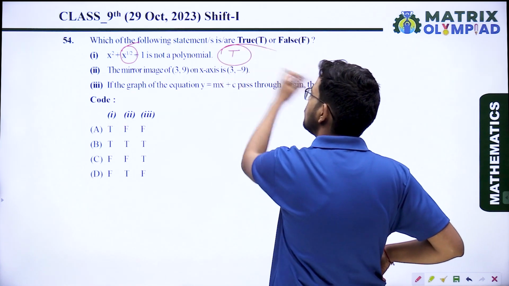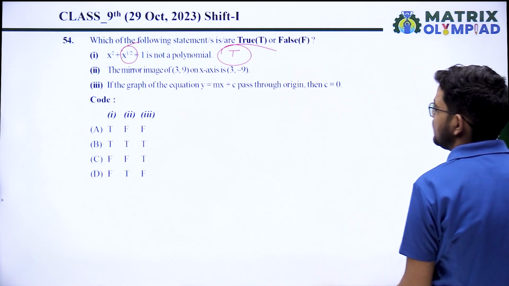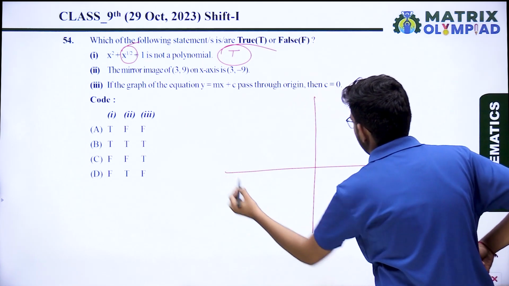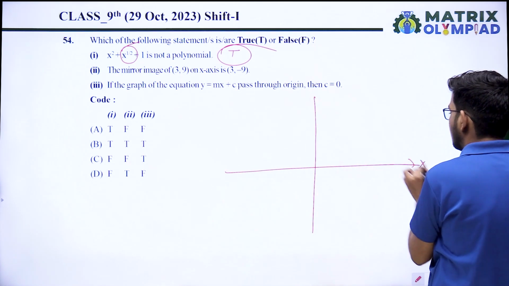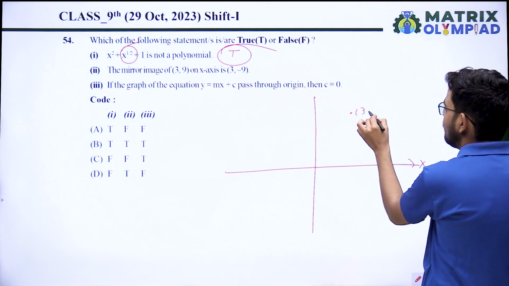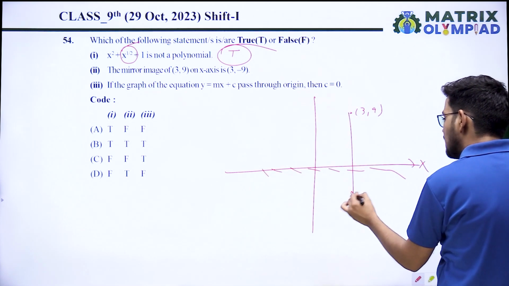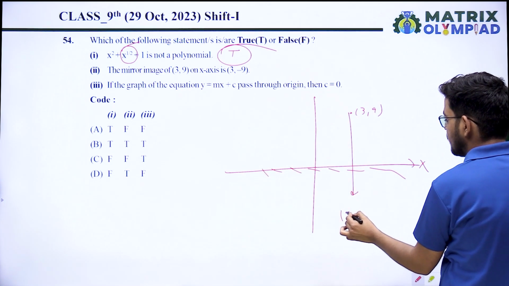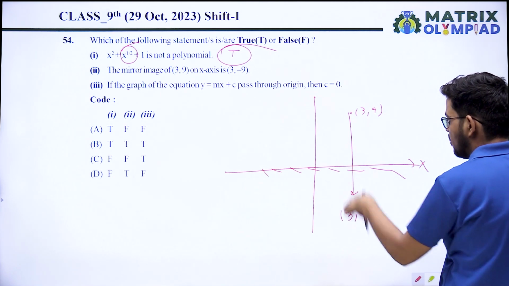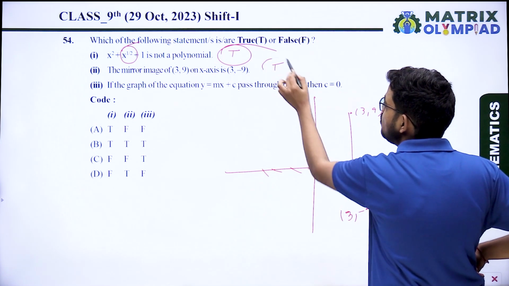This is a true statement. The mirror image of (3, 9) on the x-axis is (3, -9). So on the x-axis, the mirror image of (3, 9) lies here. The mirror image on the x-axis will be (3, -9), because in the fourth quadrant y is negative. So yes, this is true.